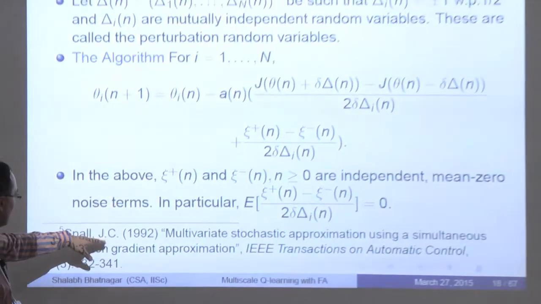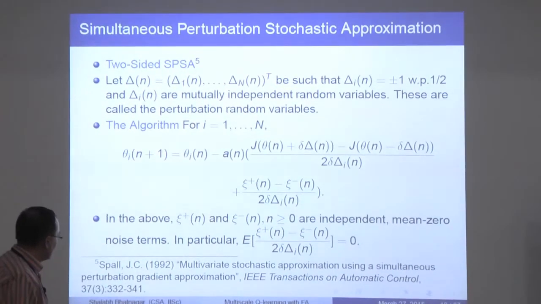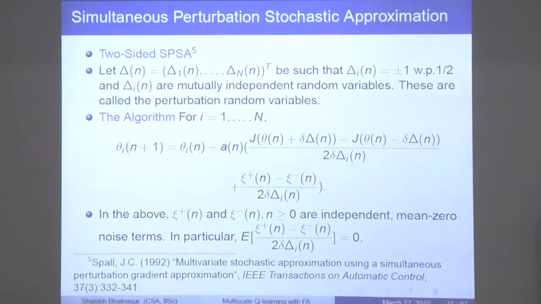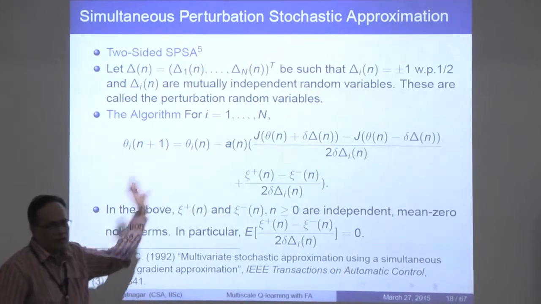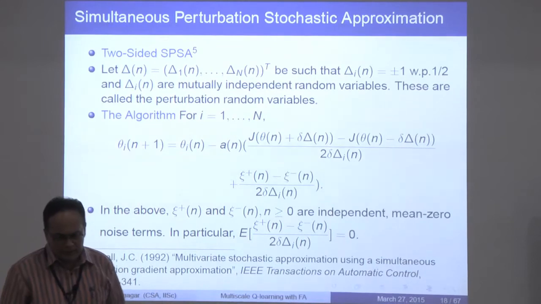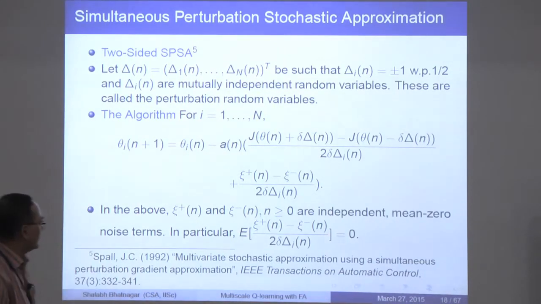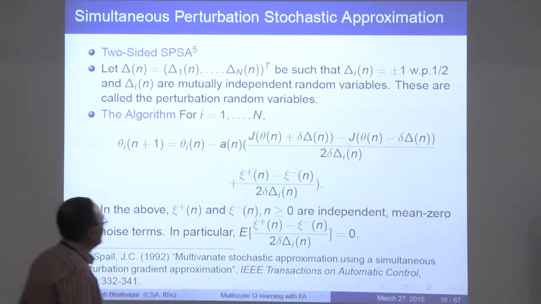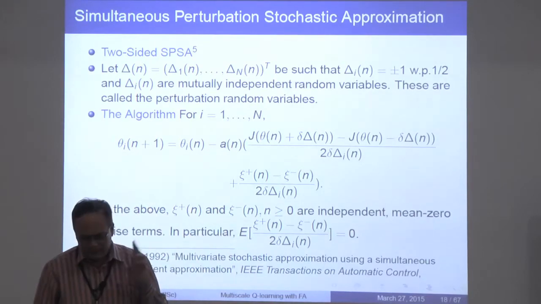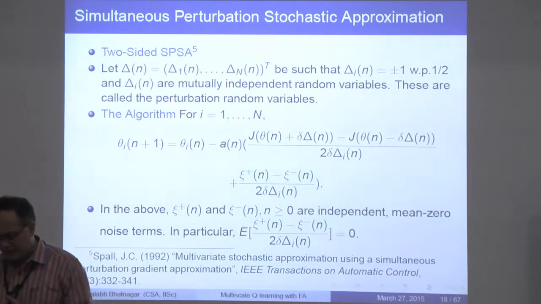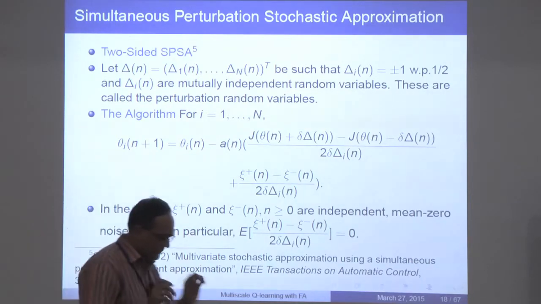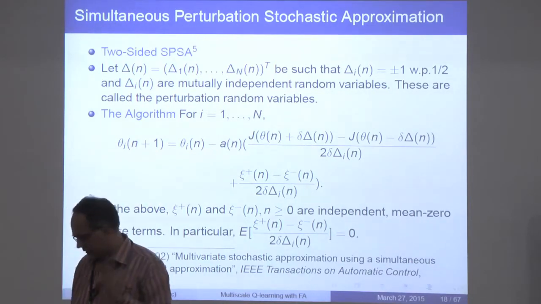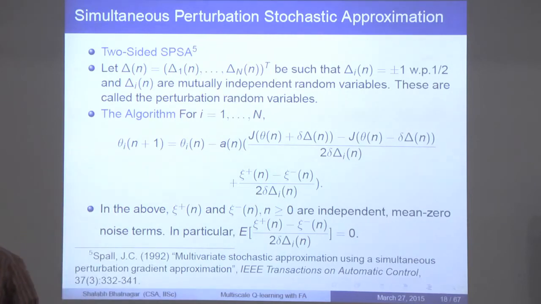Now in the year 1992, James Spall came up with this nice idea. The algorithm that he proposed is again a version of the Robbins-Monro algorithm, but it is far more efficient, because it requires only 2 simulations, regardless of the parameter dimension. So what he said was, whatever n is, whether it is 100, 200, 1000, a million, I only need 2 simulations at any instant, and that's about it.